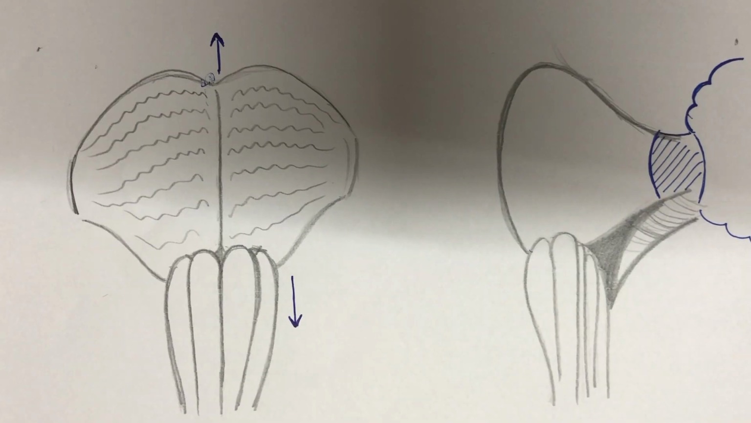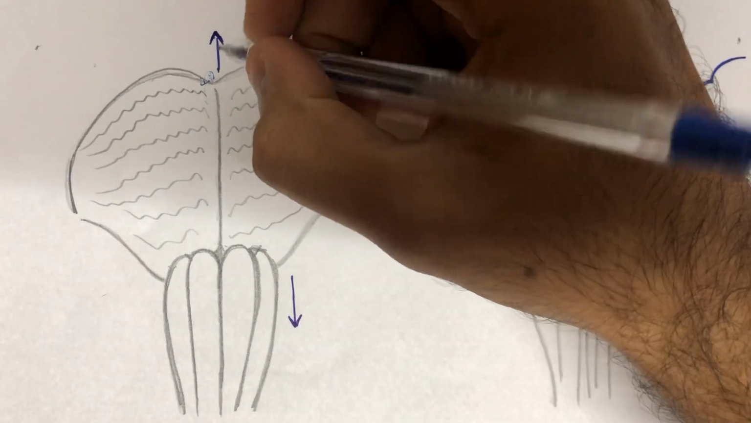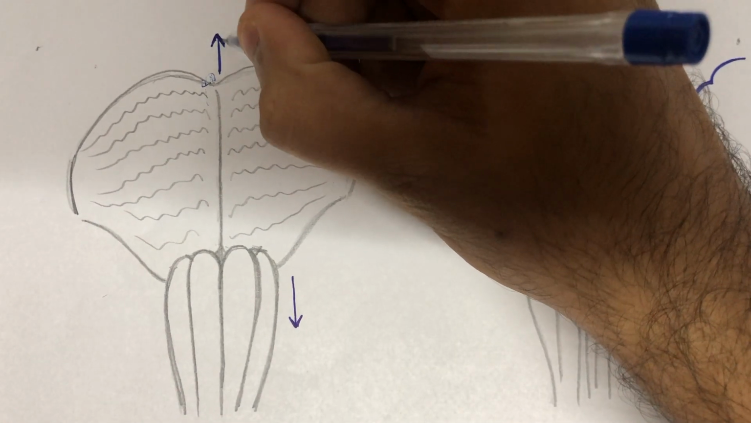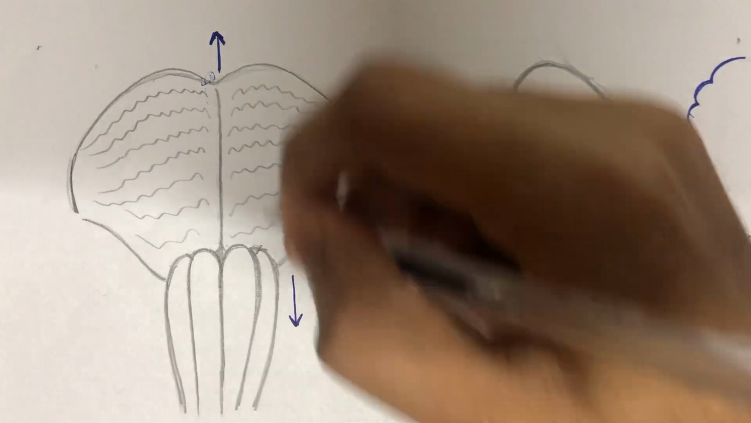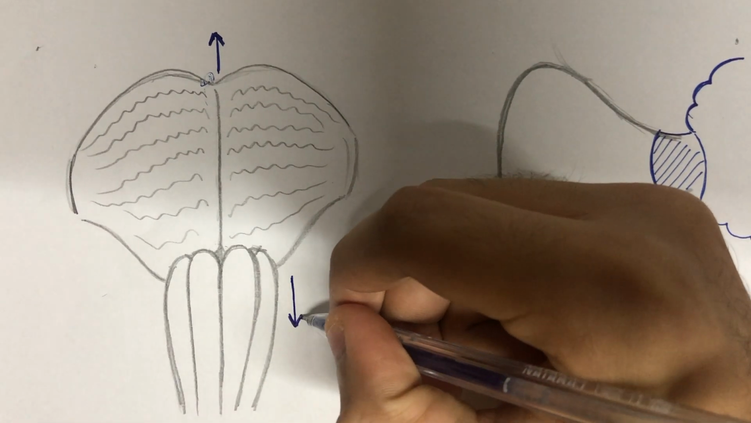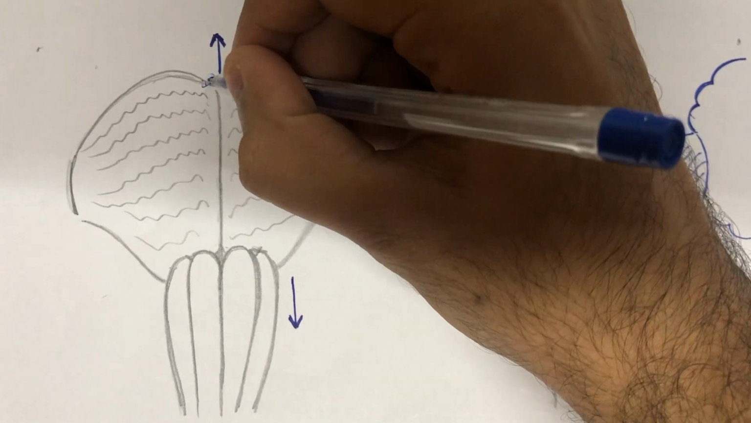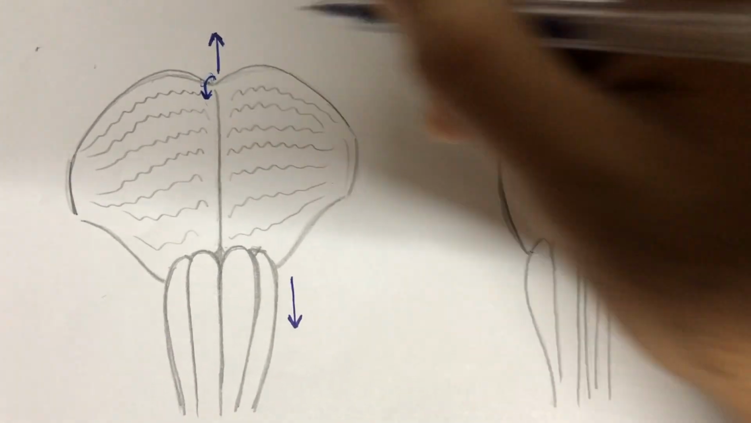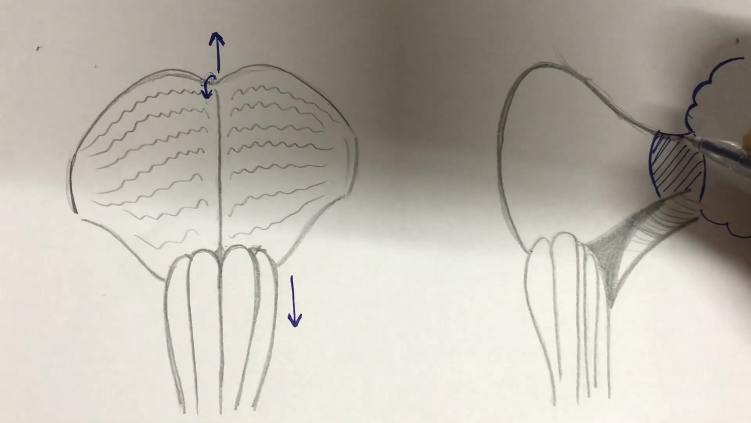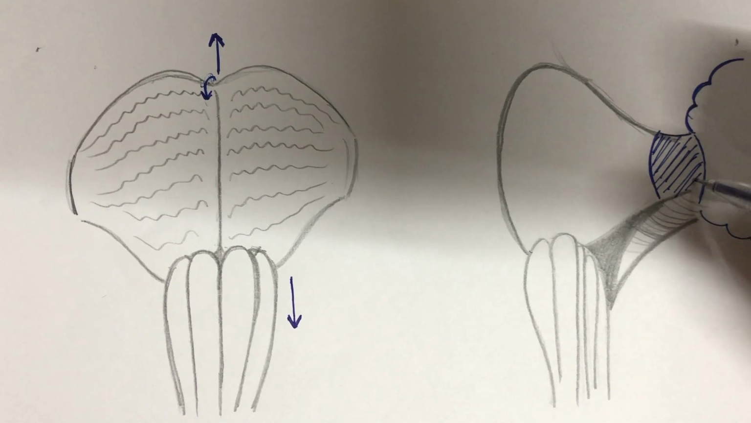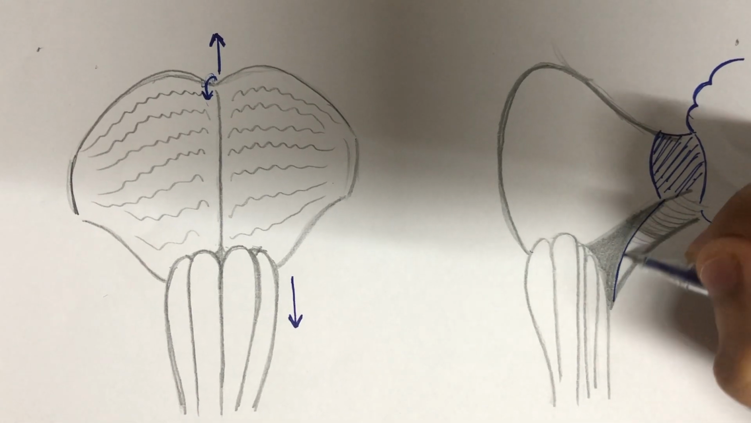Pons is a 2.5 centimeter long middle part of the brainstem. It extends and continues superiorly as the cerebral peduncles, inferiorly as the medulla oblongata. It is related anteriorly with the clivus, laterally with the middle cerebellar peduncles, and posteriorly to the fourth ventricle.